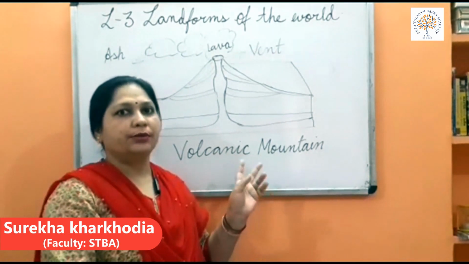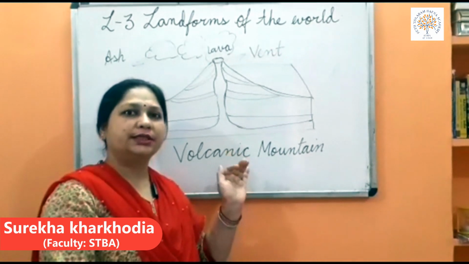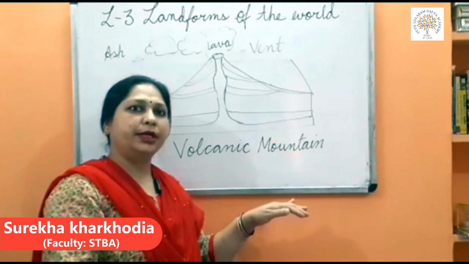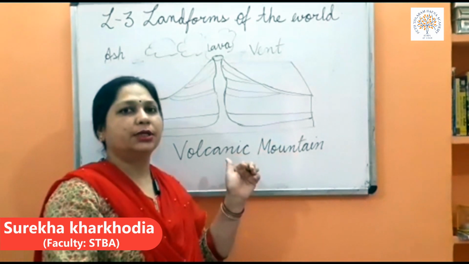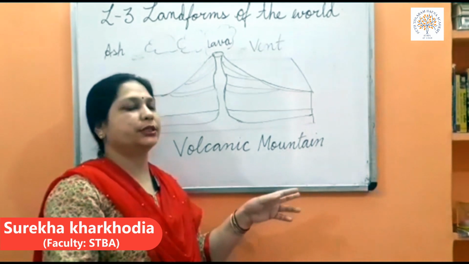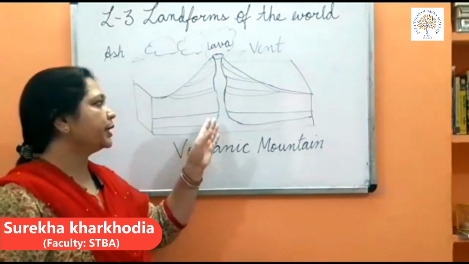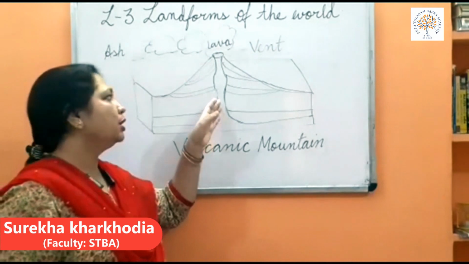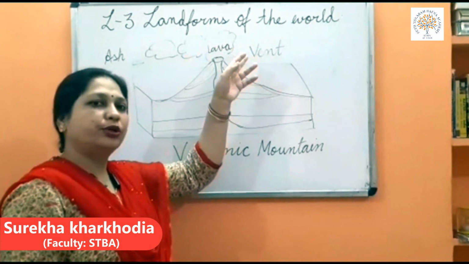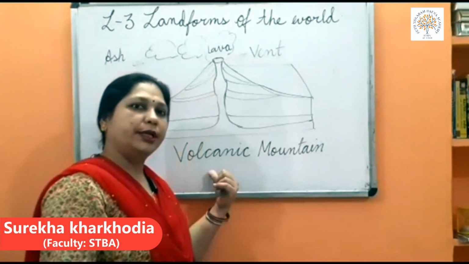In block mountains, when the parallel crust sinks, the rift valley is formed and the land goes to the bottom, and block mountains don't have any peaks. And the third is the volcanic mountain, in which the magma pushes out from inside the earth crust through a vent, and the molten rock comes out. So this is known as a volcanic mountain.